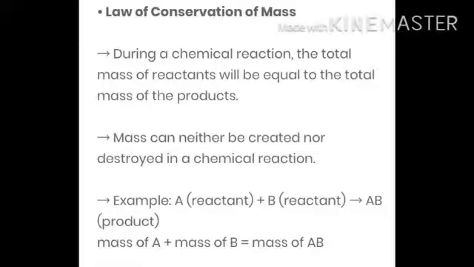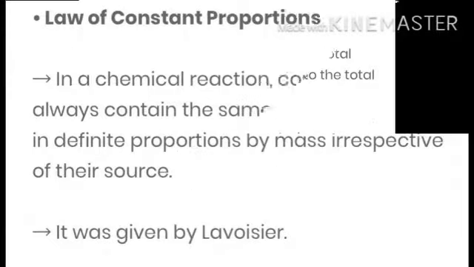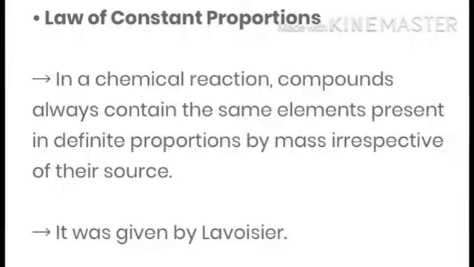Mass of A plus mass of B is equal to mass of AB. In other words, in any chemical reaction, the total mass of the reactants is equal to the total mass of the products.